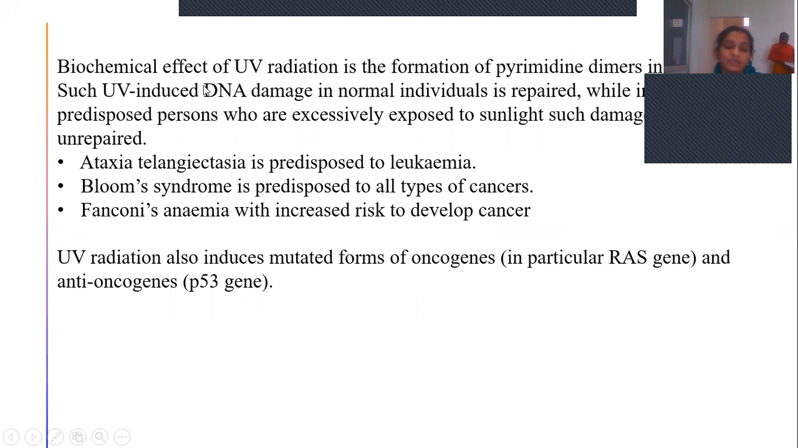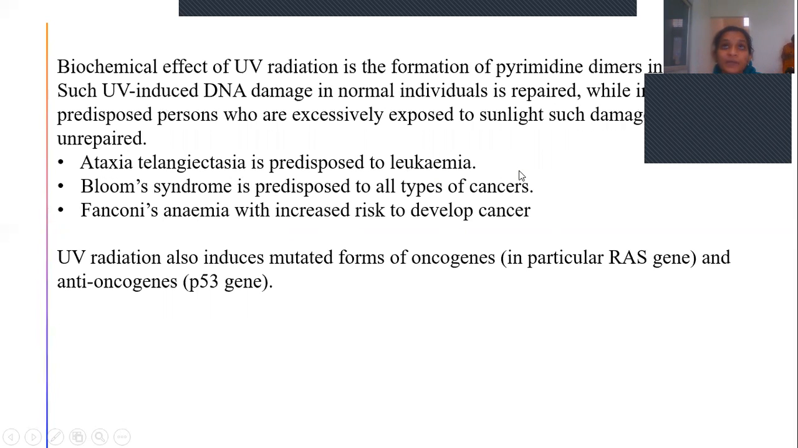So how does it cause this biological effect? It forms pyrimidine dimers in DNA. UV-induced DNA damage is generally repaired. But if there is continuous exposure and our body fails to repair the damaged DNA, then it causes tumors. Examples include ataxia telangiectasia, predisposed to leukemia. Bloom syndrome is predisposed to all types of cancers. Fanconi's anemia has an increased risk of developing cancer.